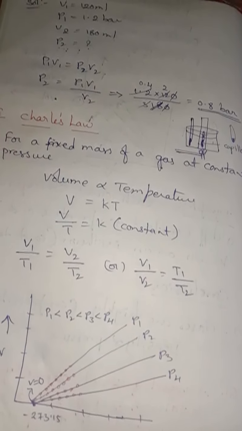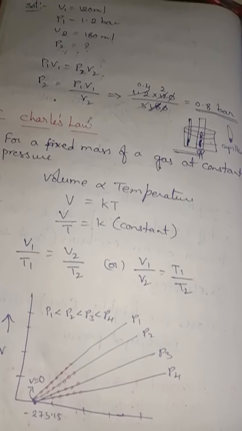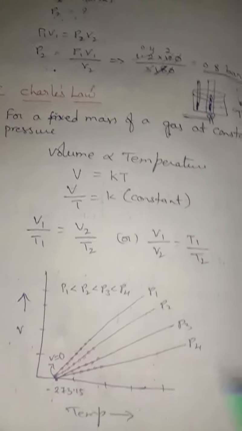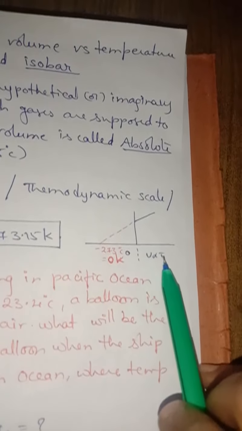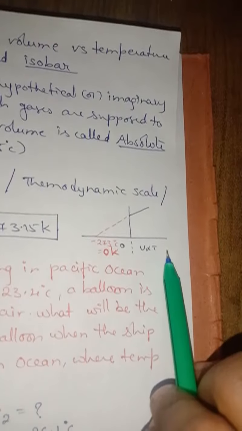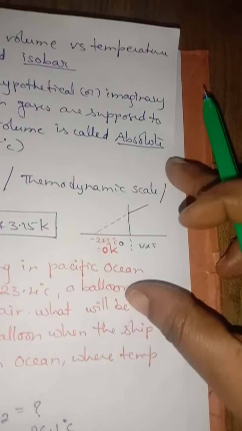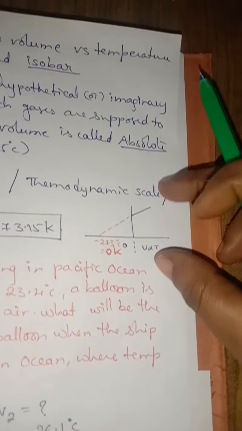Look at another diagram here. Volume is directly proportional to temperature, I said, isn't it? When temperature increases, volume also increases.